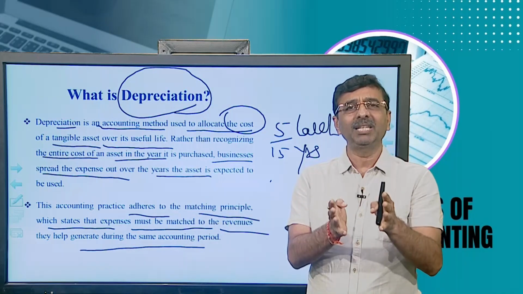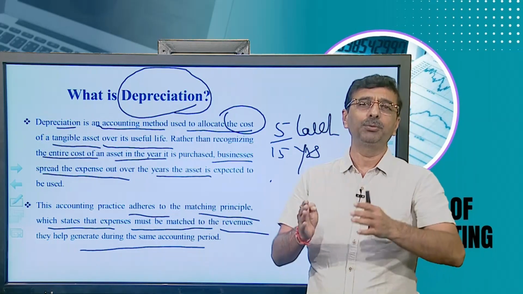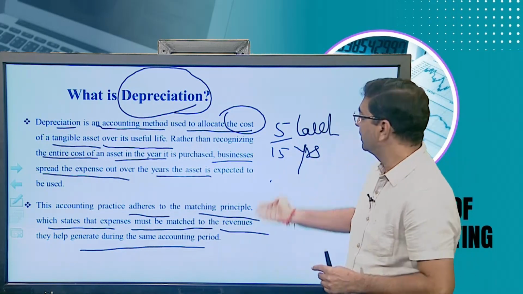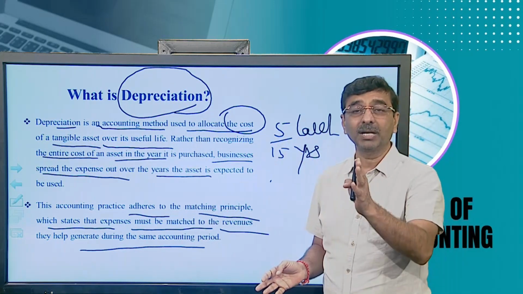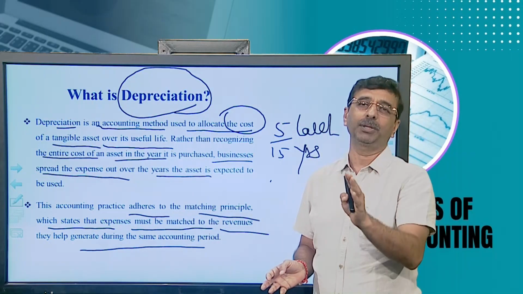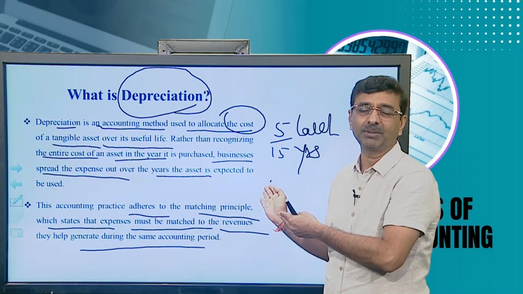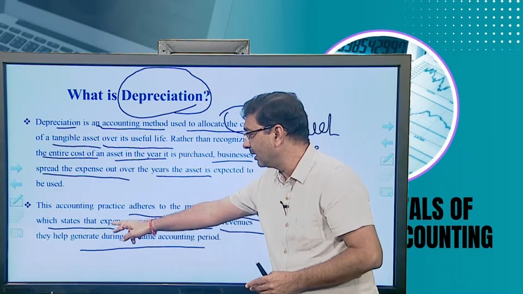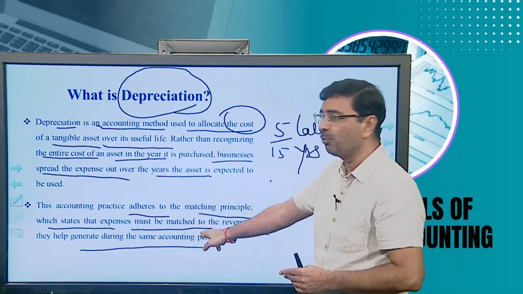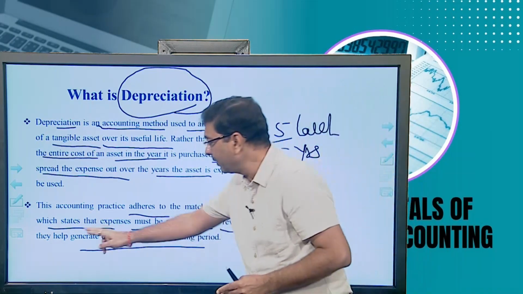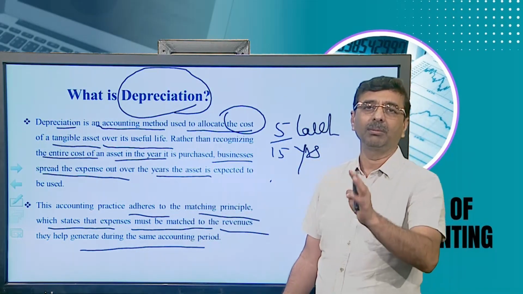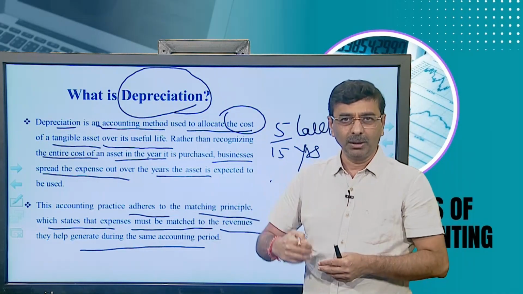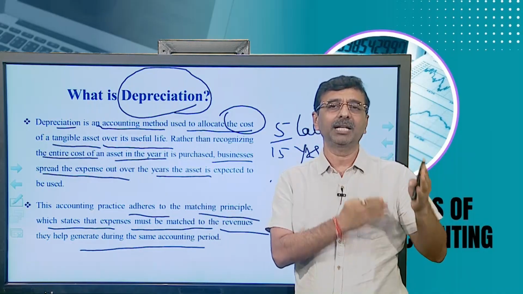You need to match your expenses and revenues which actually occurred in the same year, and that is why, instead of debiting 5 lakh rupees, which is actually not an expense for one particular year, it has been spread out as an expense over the next 15 years. So, the amount of expenses should be matched where the revenue is actually generated during the same accounting period.